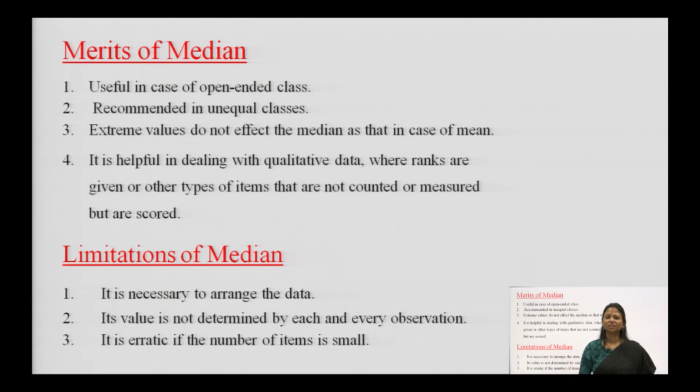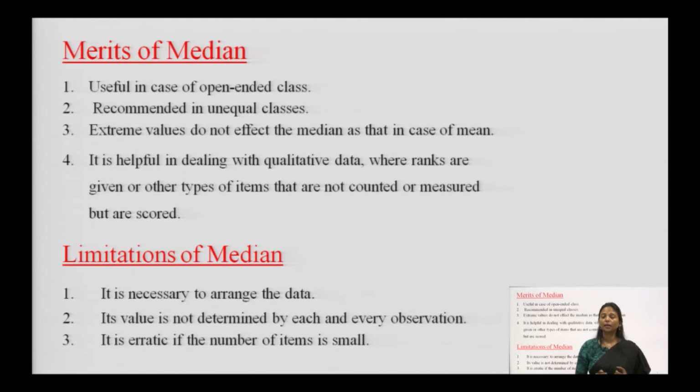So, we can use median there. What are the limitations and drawbacks of median? First of all, it is very necessary to arrange the data. If the data is not arranged, we cannot find the middle term of the series. So, arranging the data in increasing or decreasing order is very important when finding the median. Its value is not determined by each and every observation. Why?